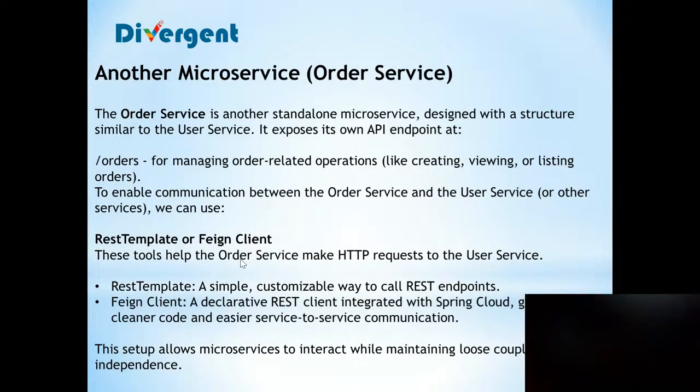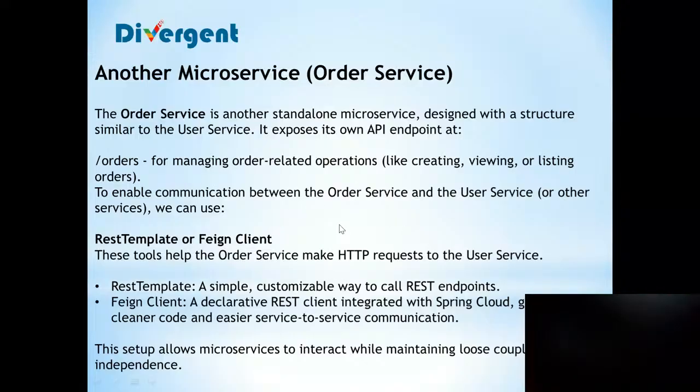Now we have another microservice, the order service. The order service is another standalone microservice, designed with a structure similar to the user service. Here we have an endpoint like /orders for managing the order operations. We created some CRUD operations for that, like creating, reading, listing, and viewing the orders.